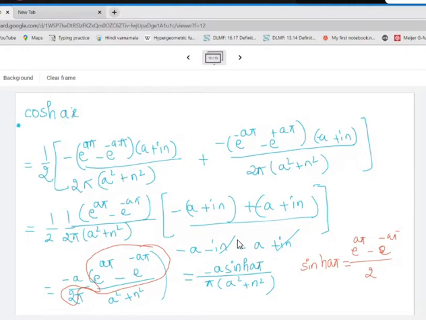Now similarly you can try for sine hyperbolic x. So in sine hyperbolic x, what will happen, this will remain positive, this will become negative. The only change that will come here is a negative sign. So instead of this a, I'll get here I n pi, which will be simplified as I times n, not pi, I times n.